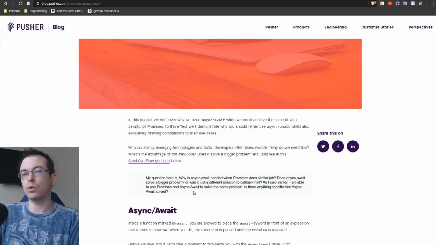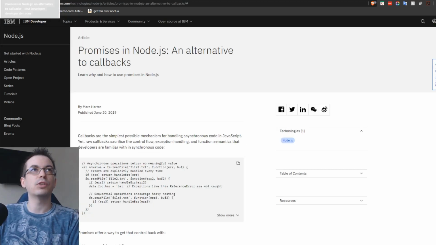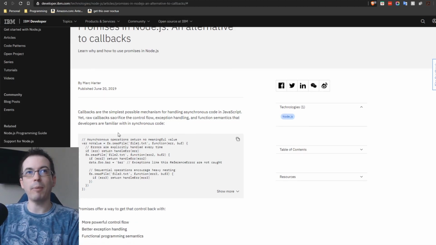But in order to dive into that, we need to go back to the beginning and understand the earliest forms of async processes, which were callbacks. Callbacks were the simplest possible mechanism for handling asynchronous code in JavaScript. Yet raw callbacks sacrificed the control flow, exception handling, and function semantics that developers are familiar with in synchronous code.